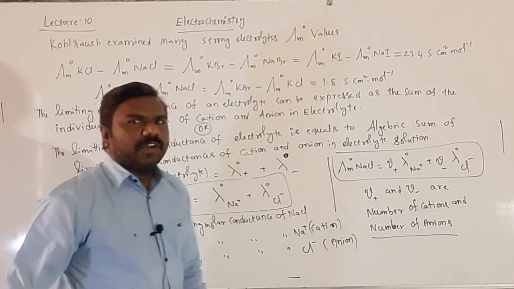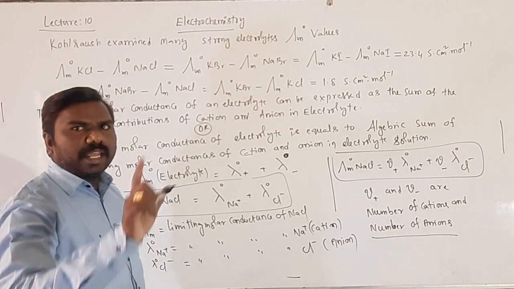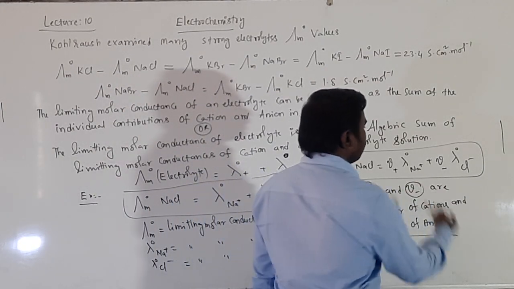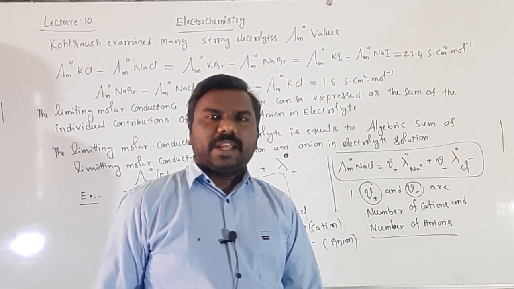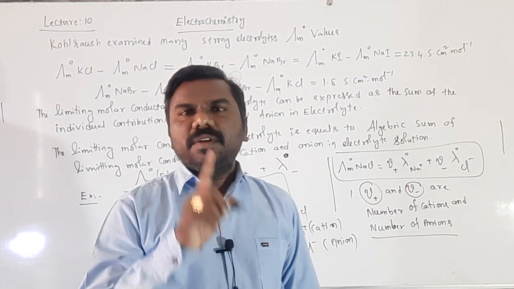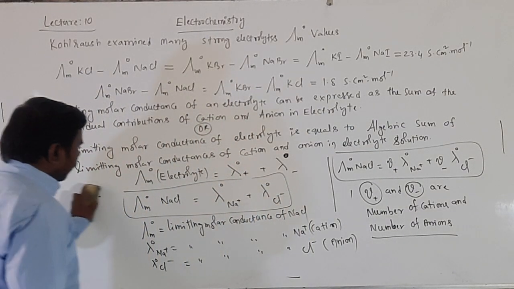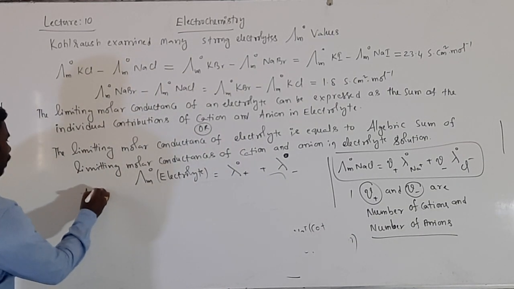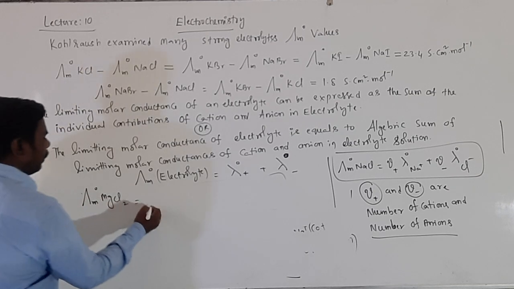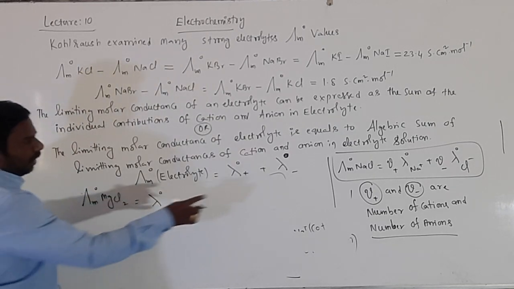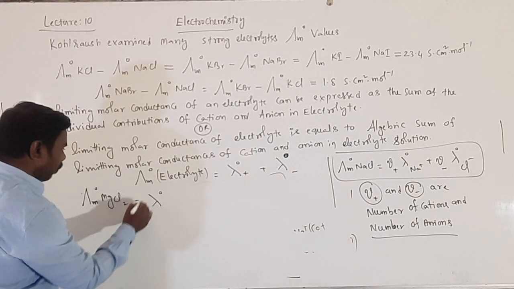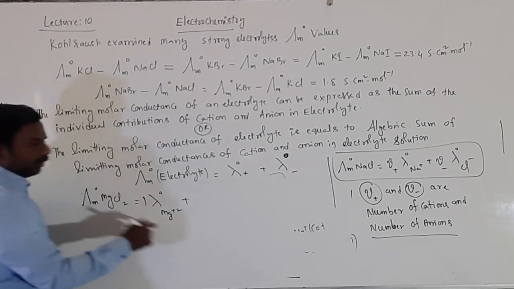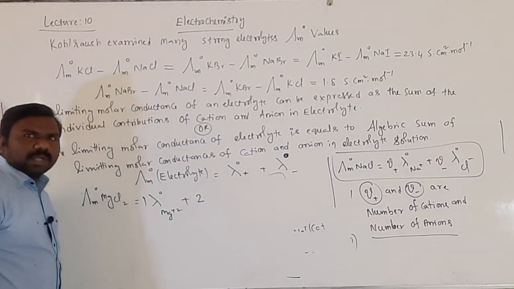For example, NaCl: if you take 1 Na and 1 Cl, nu naught plus is 1, nu naught minus is 1. MgCl2: Mg will be 1, Cls will be 2. You can write it in a different way, students. So lambda m naught of MgCl2 is equal to lambda naught, here nu plus cation is equal to 1, Mg plus 2. Next, anions are 2, nu naught minus equal to 2.